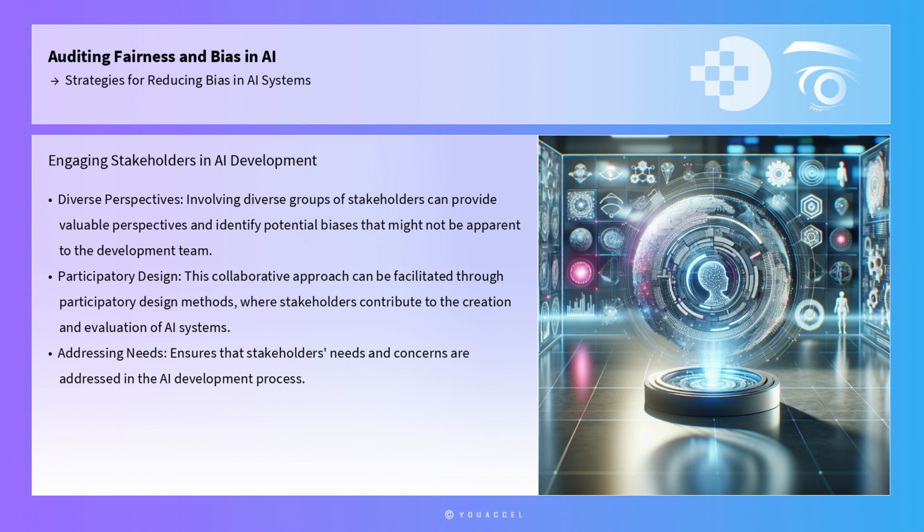Stakeholder engagement is another critical strategy for reducing bias. Involving diverse groups of stakeholders in the AI development process can provide valuable perspectives and identify potential biases that might not be apparent to the development team. This collaborative approach can be facilitated through participatory design methods where stakeholders contribute to the creation and evaluation of AI systems, ensuring that their needs and concerns are addressed.